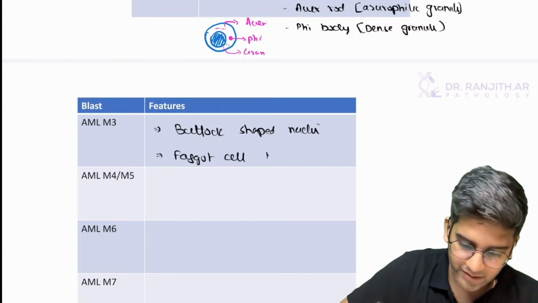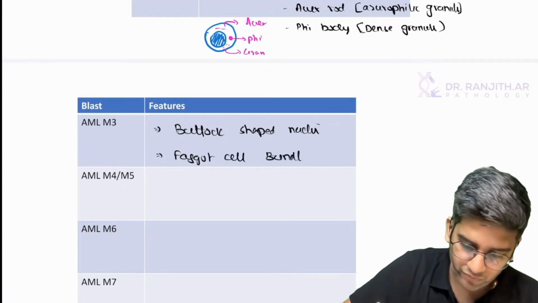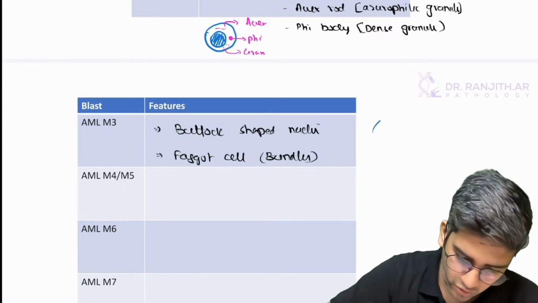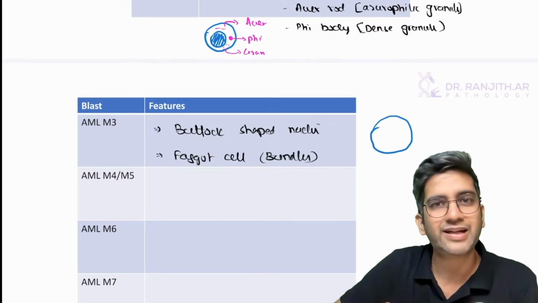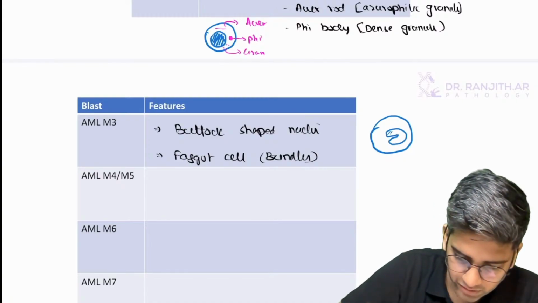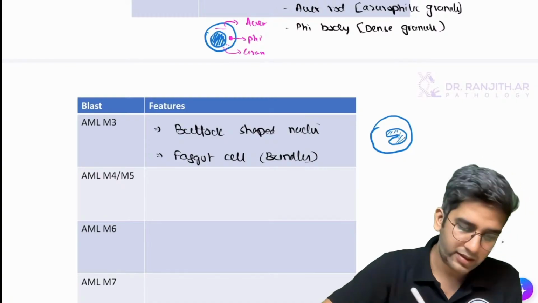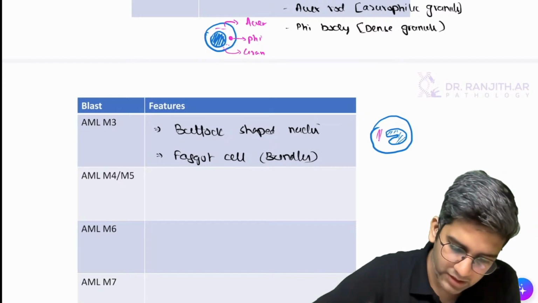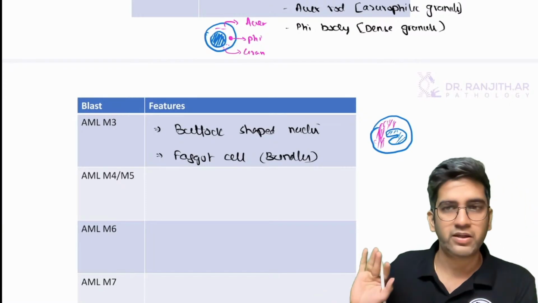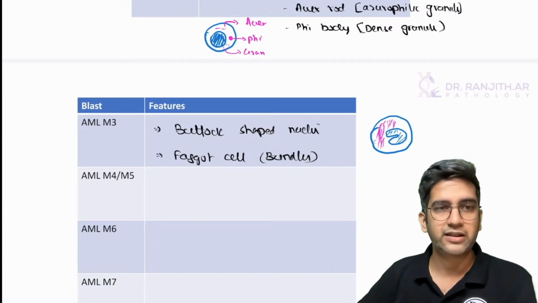Faggot cells are dense bundles of Auer rods. Again, the way to draw them is very simple. It's buttock shape or folded. Not one, I'll have lots of Auer rods. It's very easy to draw multiple lines here. Bundles of Auer rods, that's your faggot cell, and classical for AML M3.